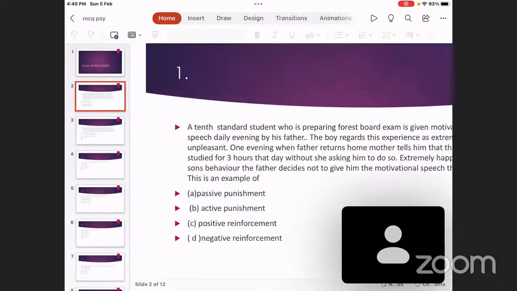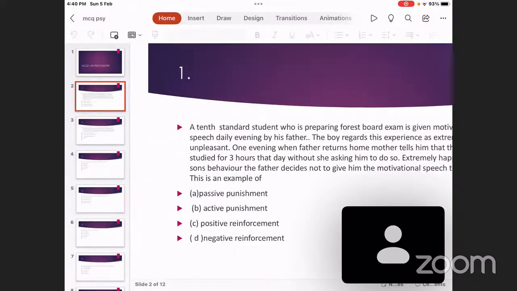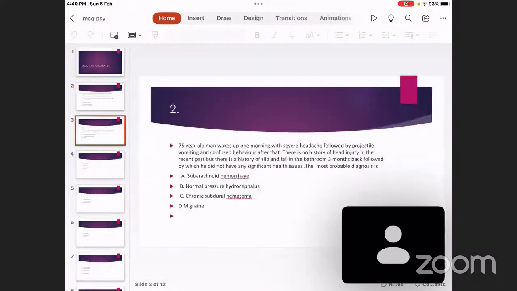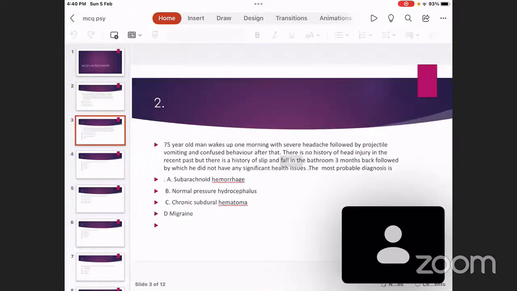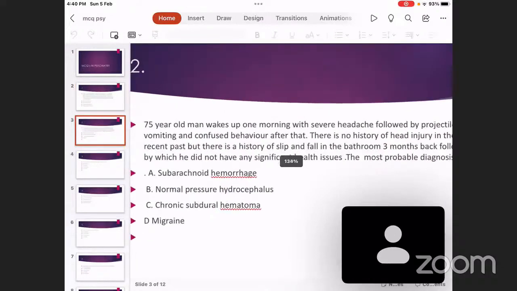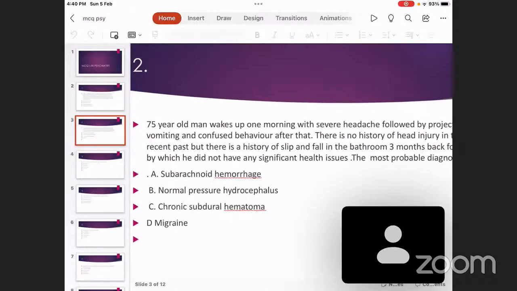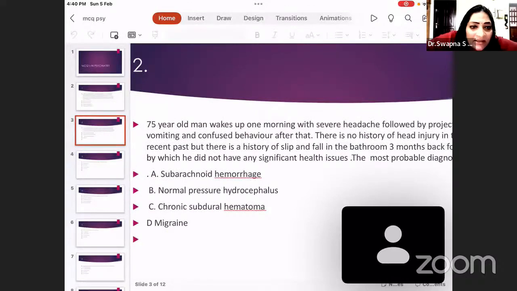Now we come to the next question. Hope the question is visible to you. A 75-year-old gentleman wakes up one morning with severe headache, which is followed by projectile vomiting.